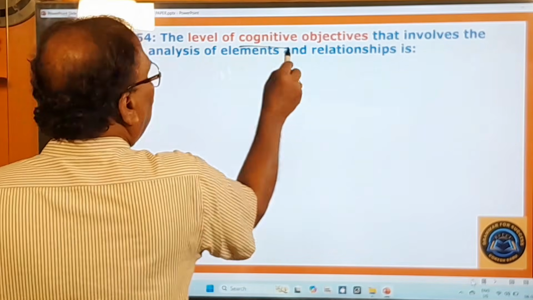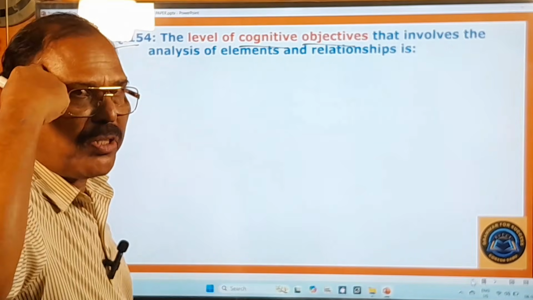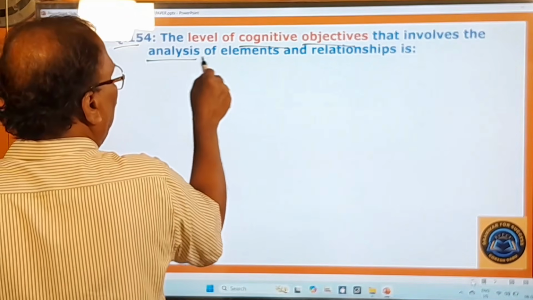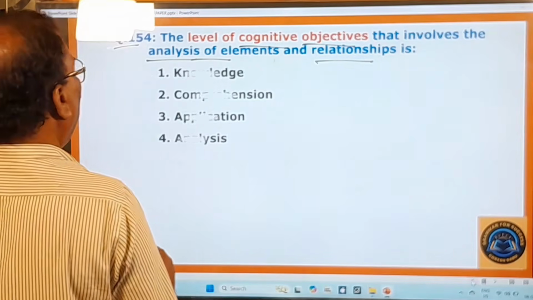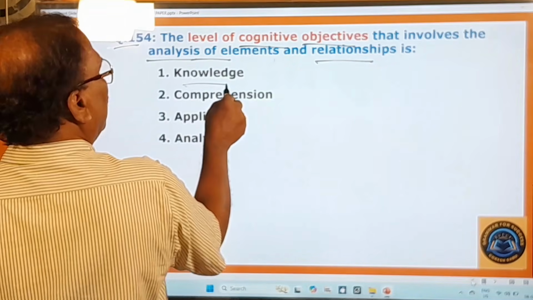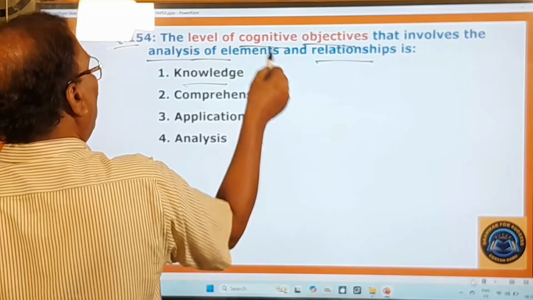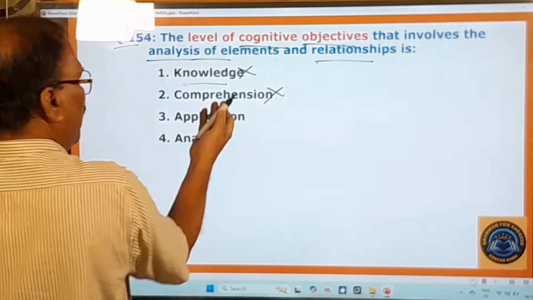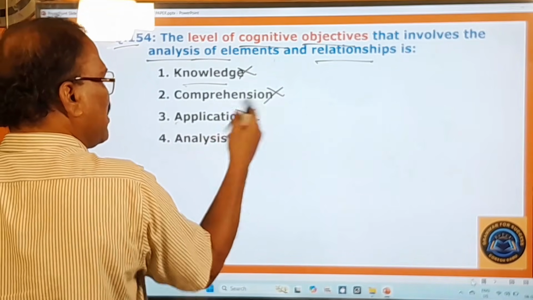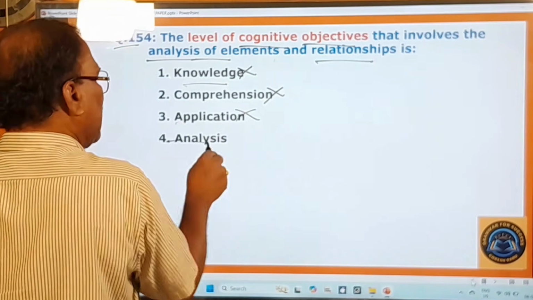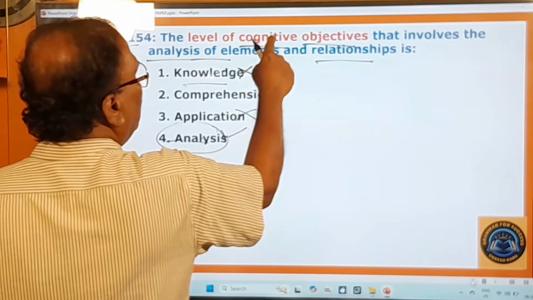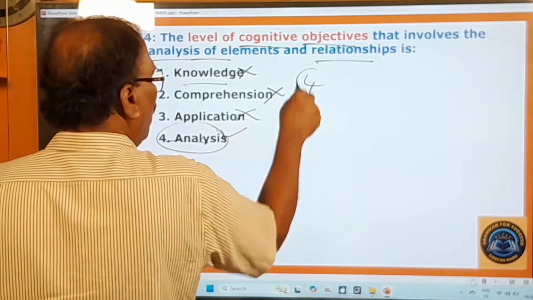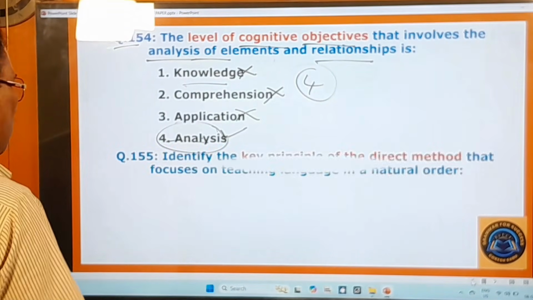154th question, the level of cognitive objectives. Cognitive means pertaining to the mind. What is that objective that involves analysis of elements and relationships? Here you look at the options given. Knowledge, this is not the cognitive objective that involves analysis of elements. Comprehension, no. Comprehension means understanding some passage. Application means applying something to something. And analysis, again, analysis is the cognitive objective that involves the analysis of elements and the relationships. So therefore the fourth one is your correct option. And you go to the next one.